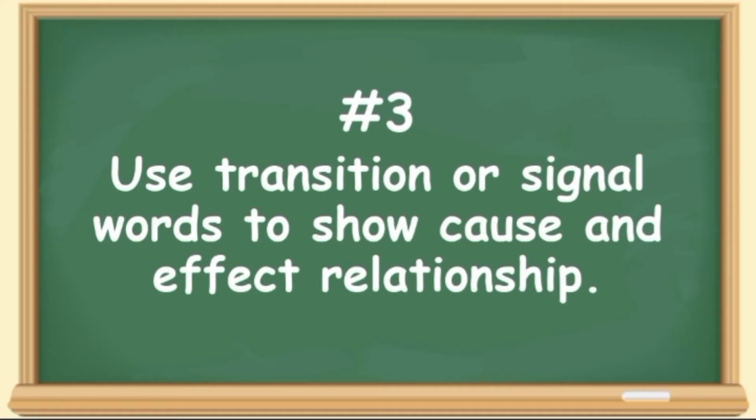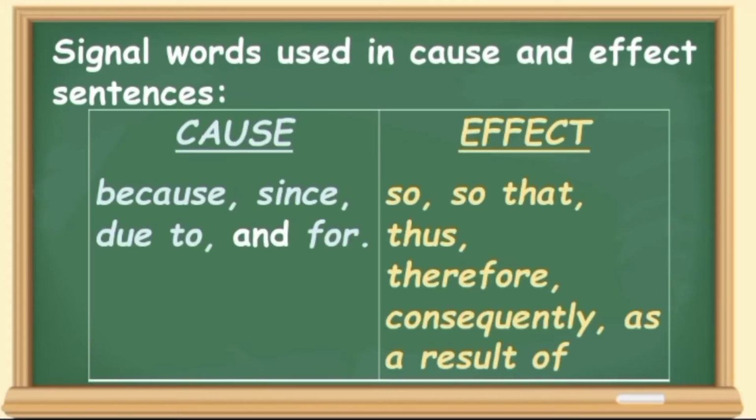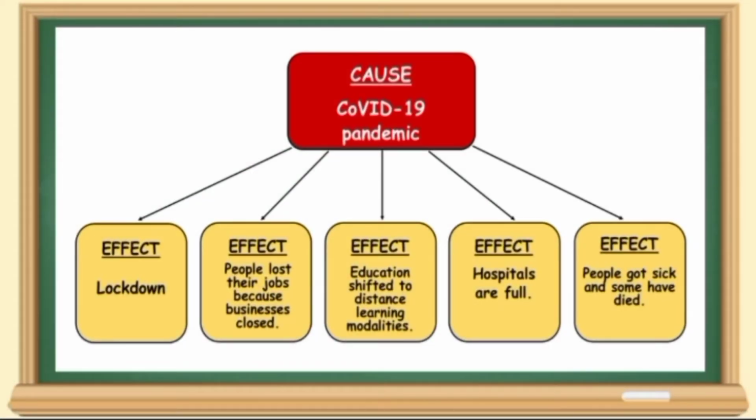And the third step, use transition or signal words to show cause and effect relationship. Now, what are those signal words used in showing cause and effect? So, for the cause, we have because, since, due to, and for. And for the effects, we have so, so that, thus, therefore, consequently, and as a result of. Now take a look at this example showing single cause with multiple effects.